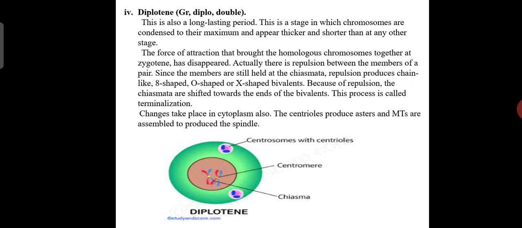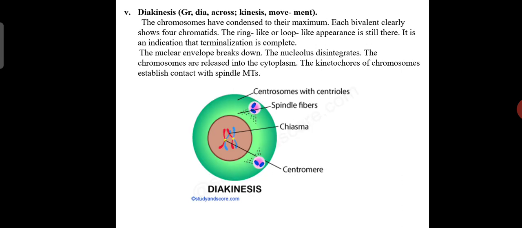The changes take place in the cytoplasm also. In the cytoplasm, the changes occur in diplotene: the centrioles produce asters and microtubules are assembled to produce the spindle. Next, diakinesis, the last stage in prophase I. Dia means across, kinesis is nothing but movement.